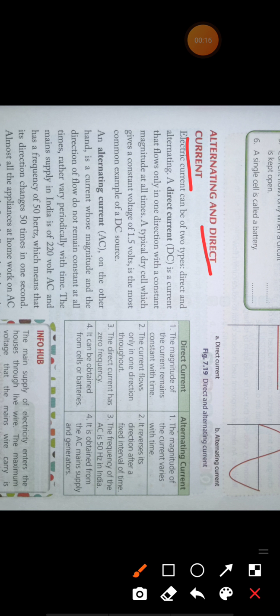It is a current in which the direction and the magnitude of the current always remain constant, always remain the same. So what is magnitude? Magnitude means the value of current. For example,